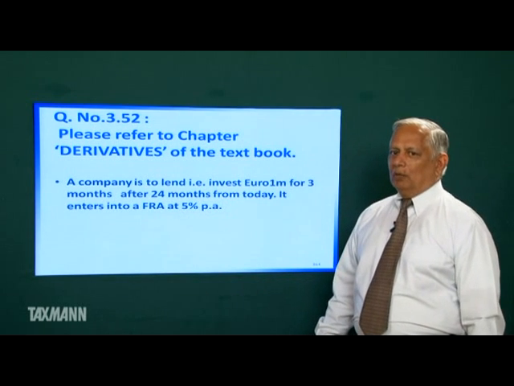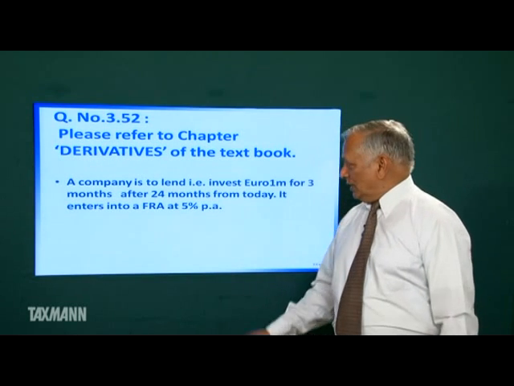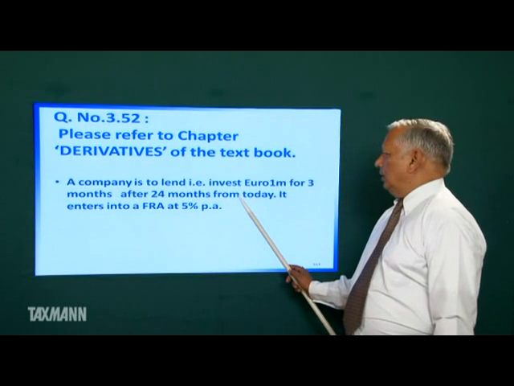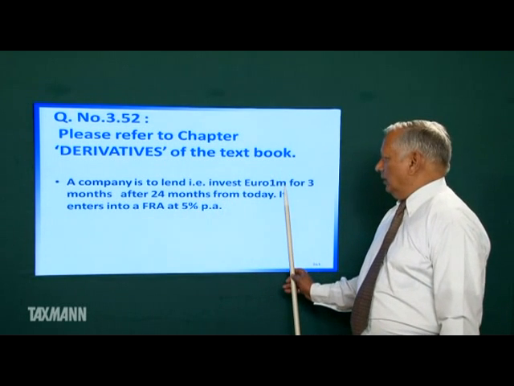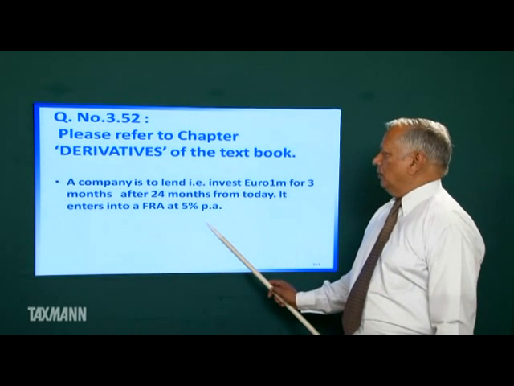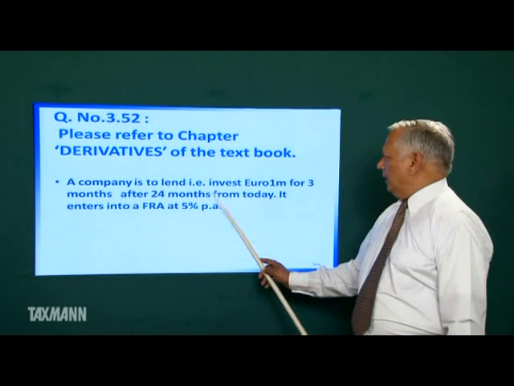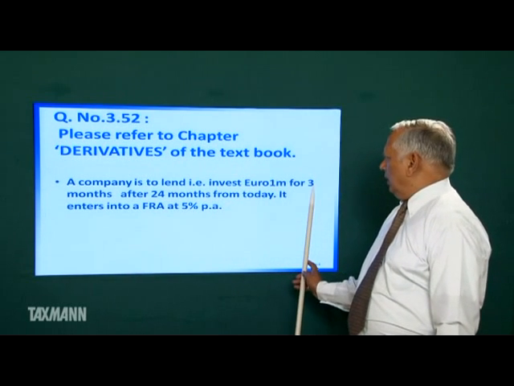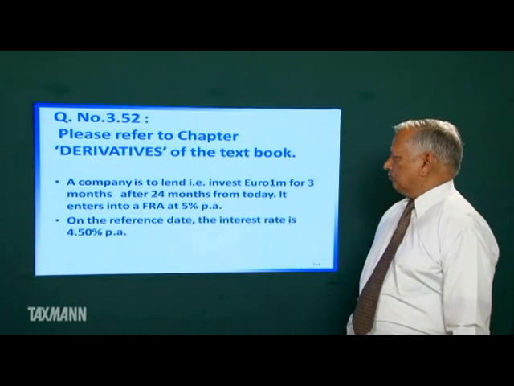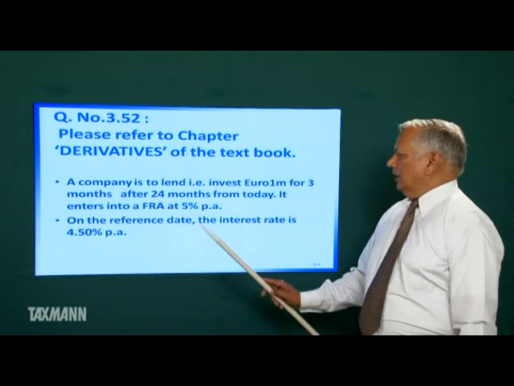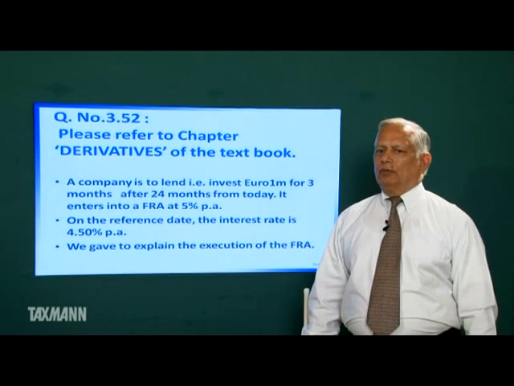In that case, what amount the company will receive after 27 months? This forward rate agreement assures that after 27 months, this company will get 1 million plus interest on 1 million at 5% per annum for 3 months. On the reference date, the interest is 4.5% per annum. We have to explain the execution of the forward rate agreement.